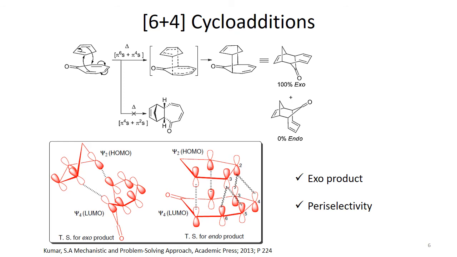Just like when we talked about exo and endo, we took help from the frontier molecular orbital approach, similarly for periselectivity we can explain the fact that only the 6 plus 4 cycloaddition reaction takes place.